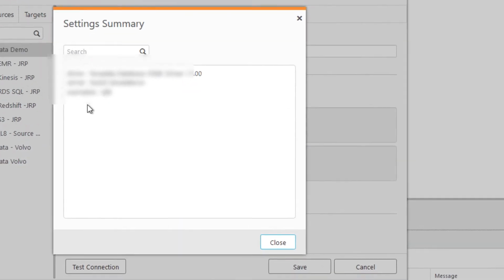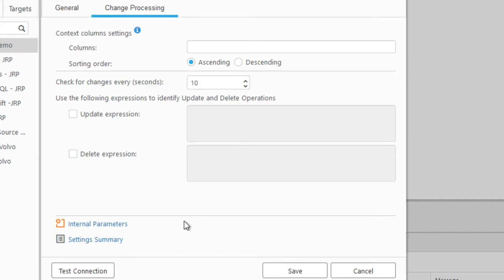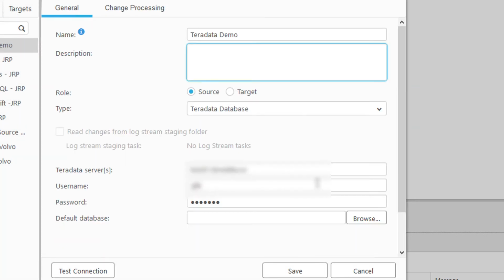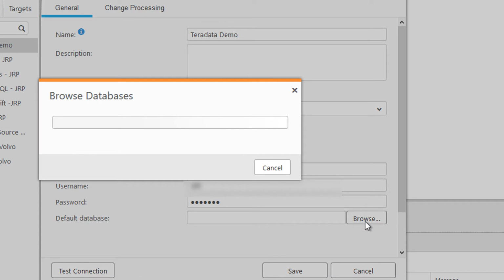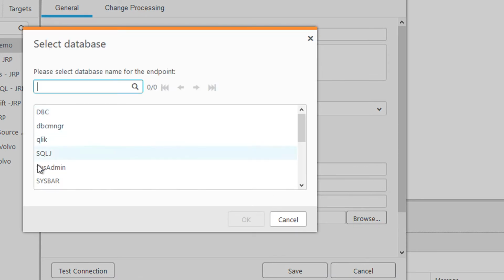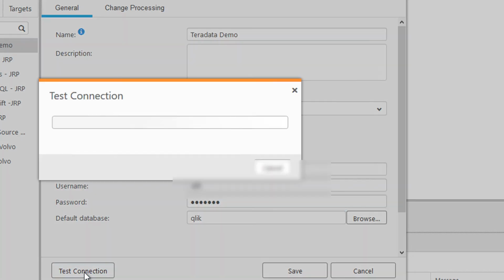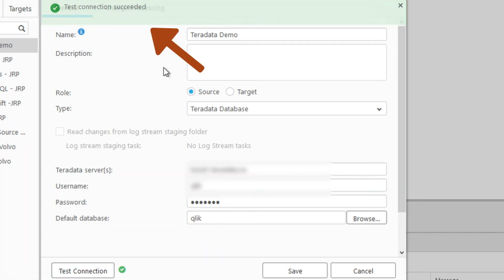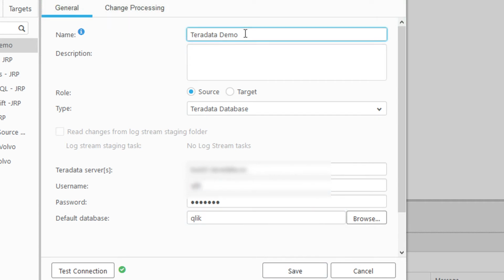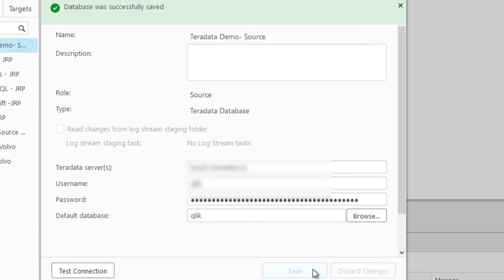Go to Settings Summary. You can see the settings. Hit Close. Go to General. Hit Browse. Browse the database. So you should now be able to pull in all the DLLs, all necessary. Click your database. Hit OK. Click Test Connections. In the screen, you should see a green test connection succeeded and a checkbox next to the button. So I'm just going to change the name of it to source and save.